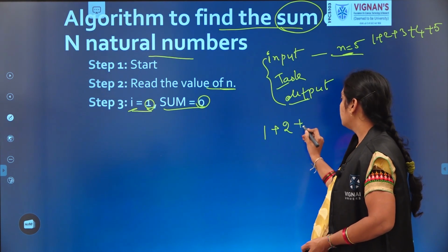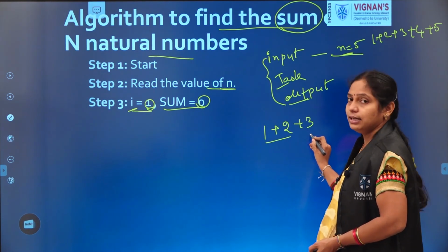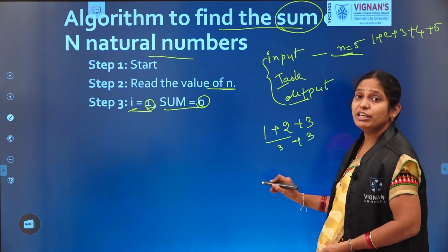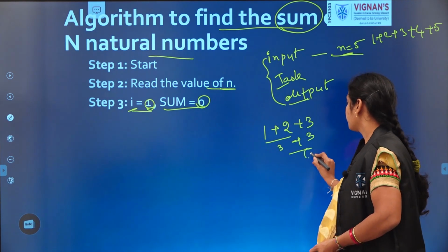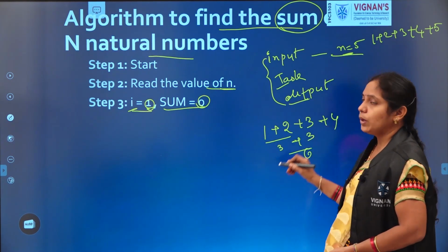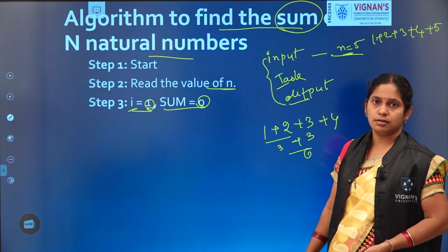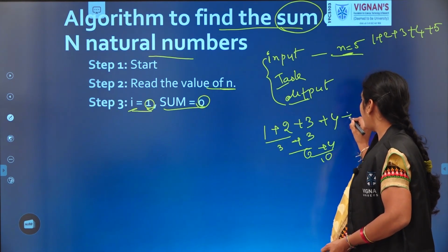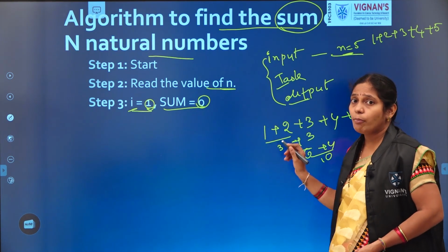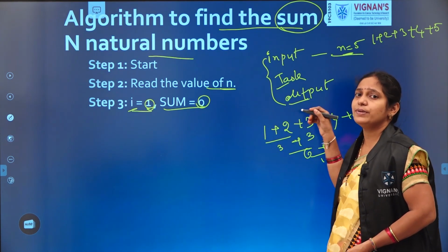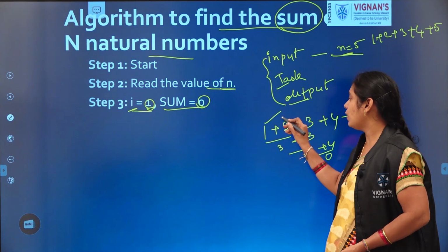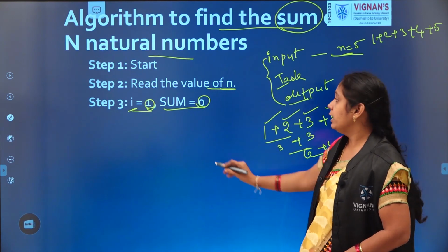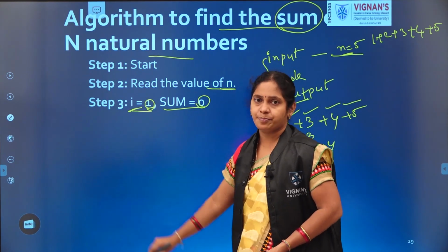And then to this sum we will add 3. So, 3 plus 3 produces 6. To this 6 we will add 4. To this we will add the next number 5. So, how many numbers did we move through? How many numbers did we add? For counting that, 1, 2, 3, 4, 5, for counting these many, we considered a variable i.